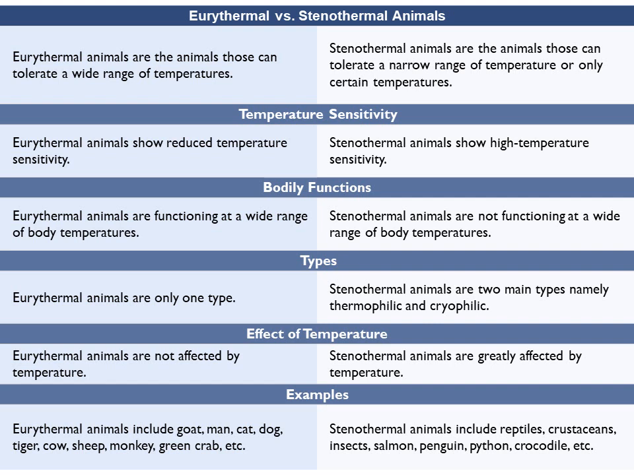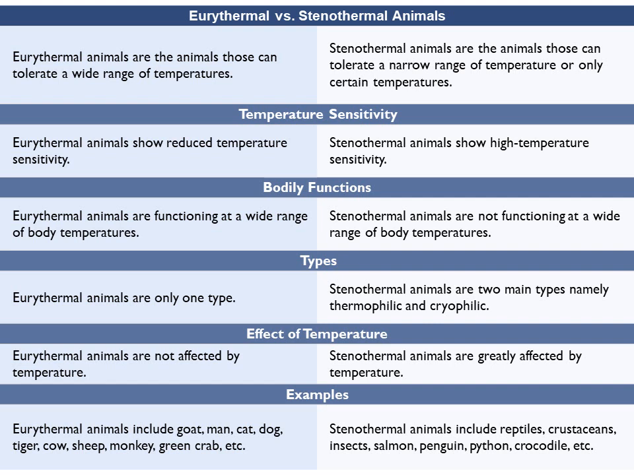Now, coming to the bodily functions, if there is a fluctuation, there is no change in the body functions of eurythermal organisms. The body functions are carried on as they have to function. But in stenothermal organisms, there is a change in the body function, and their body functions may cease or stop. Now, coming to the types: eurythermals are of only one type, whereas stenothermals are of two types, which we have discussed, cryophilic and thermophilic.